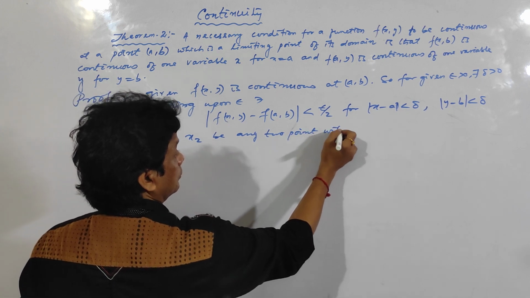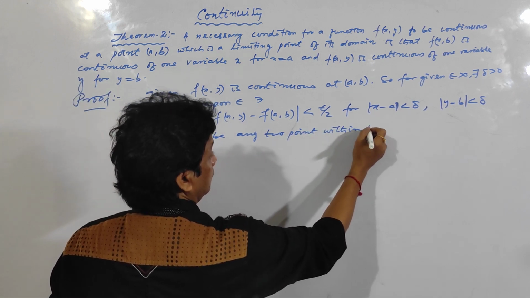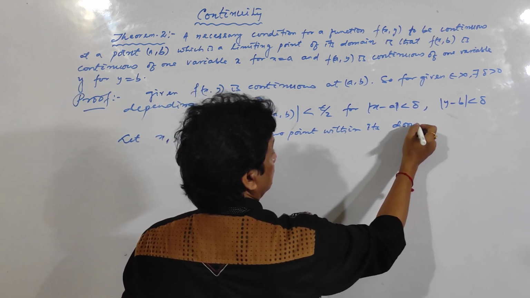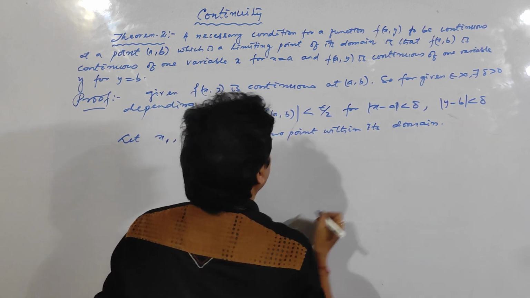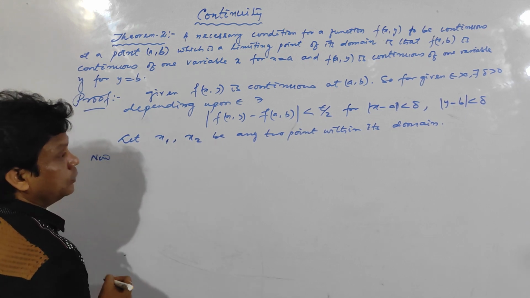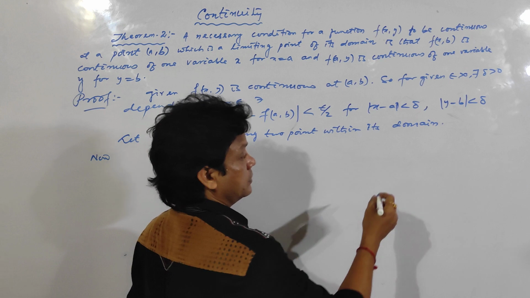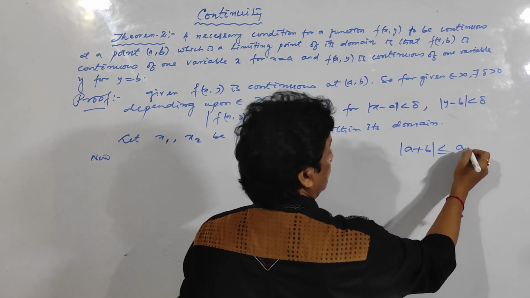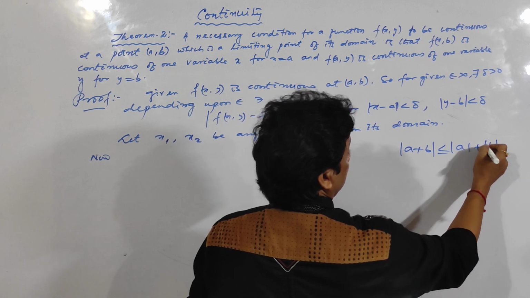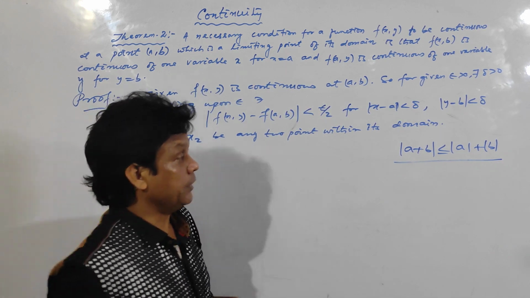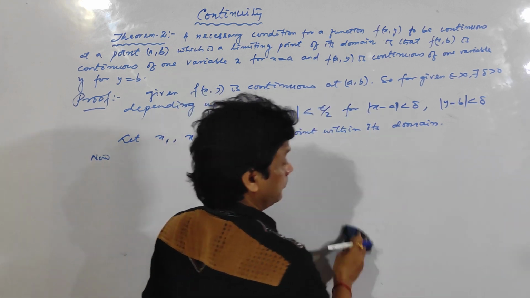Within its domain. Clear? Now, very simple thing I am going to tell you. First of all, let us see what is the triangle inequality: |a + b| is less than or equal to |a| + |b|. This is the triangle inequality. Okay? So, I am going to apply the triangle inequality.